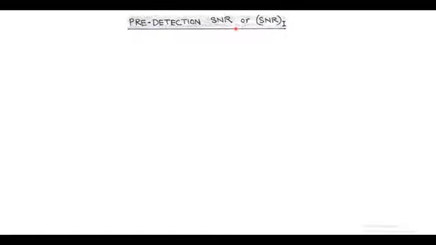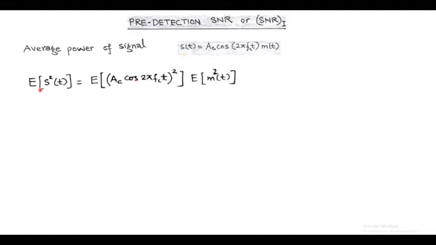Now for the analysis of noise performance in the coherent detector, we first find the pre-detection signal to noise ratio, that is the input SNR. So first we find the average power of the double sideband suppressed carrier signal s(t). For this we take the expectation operator, and the average power of the signal becomes expectation of s square t.